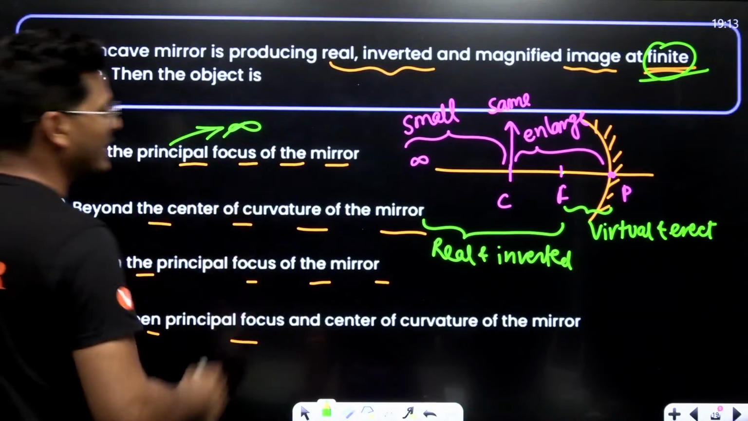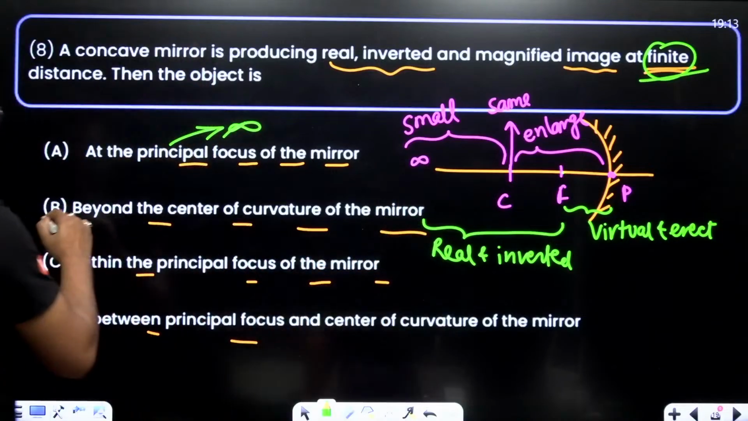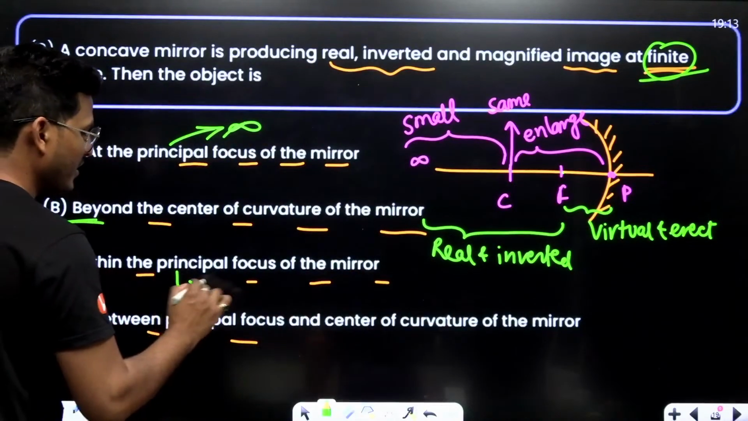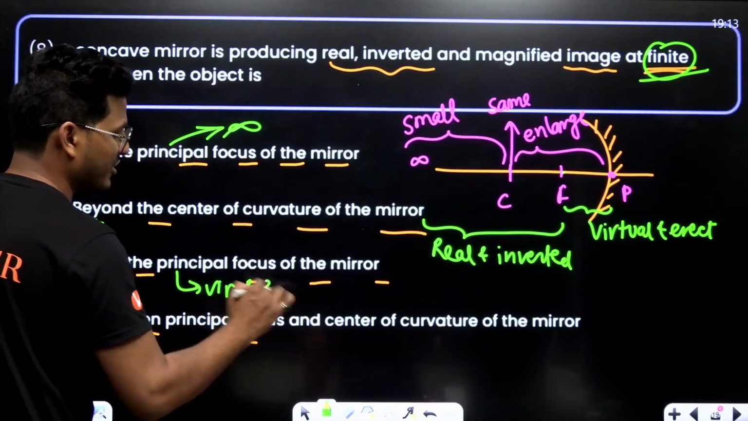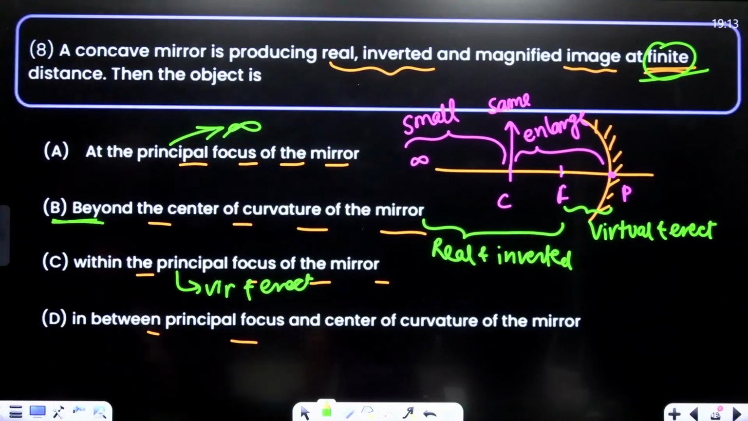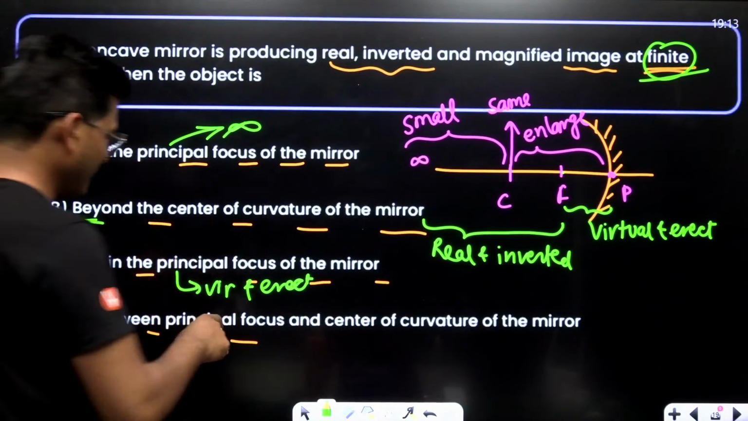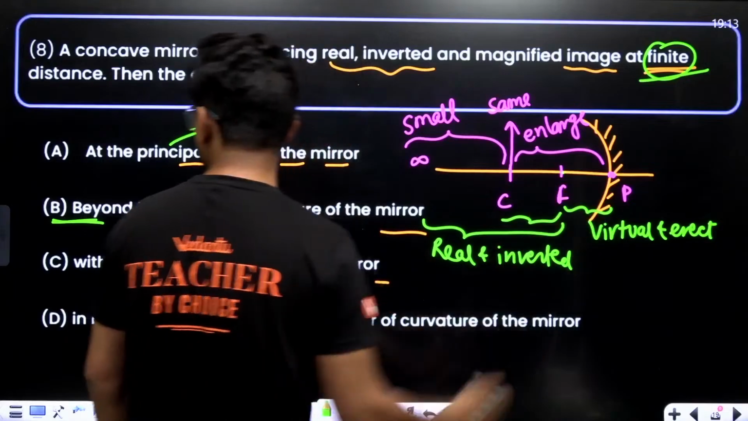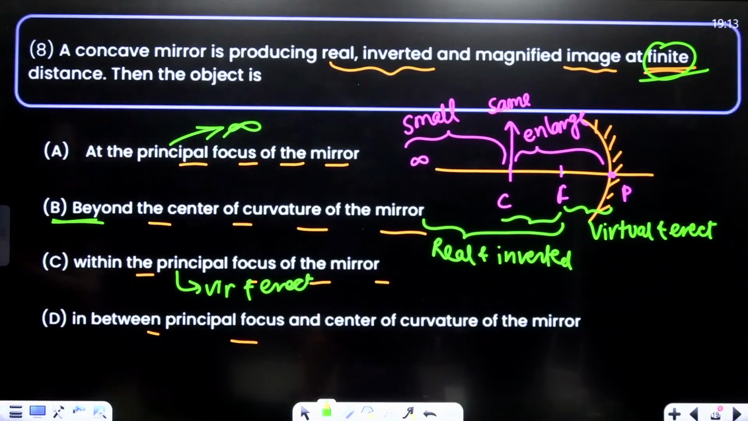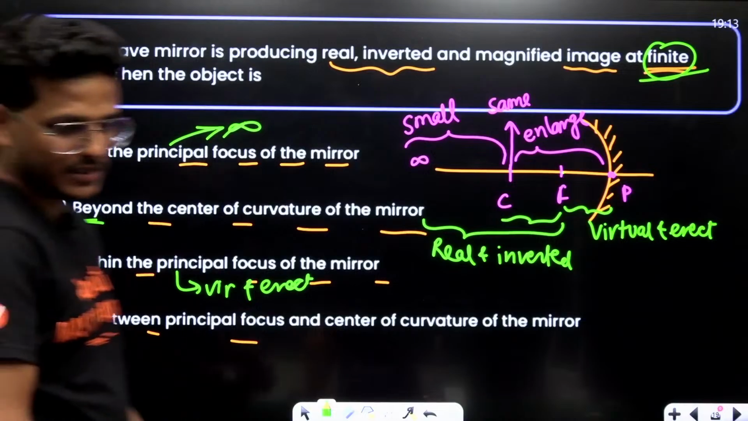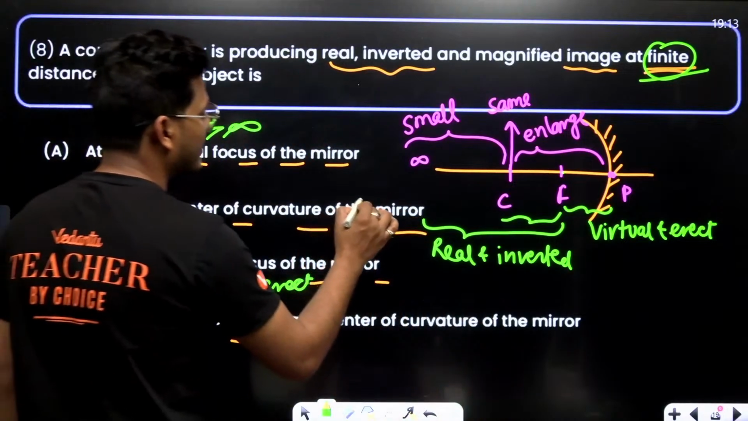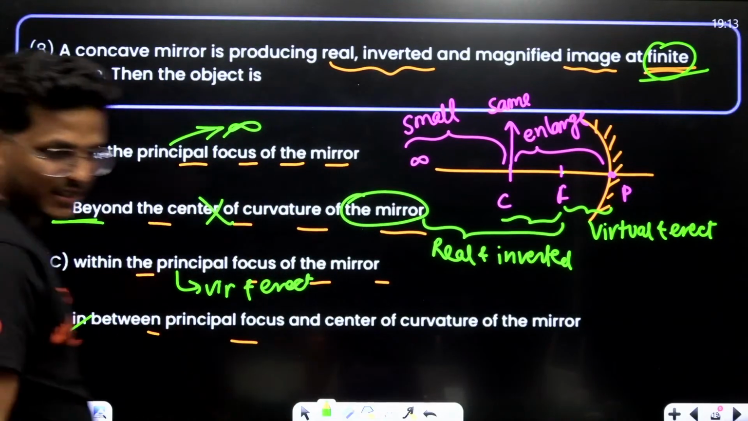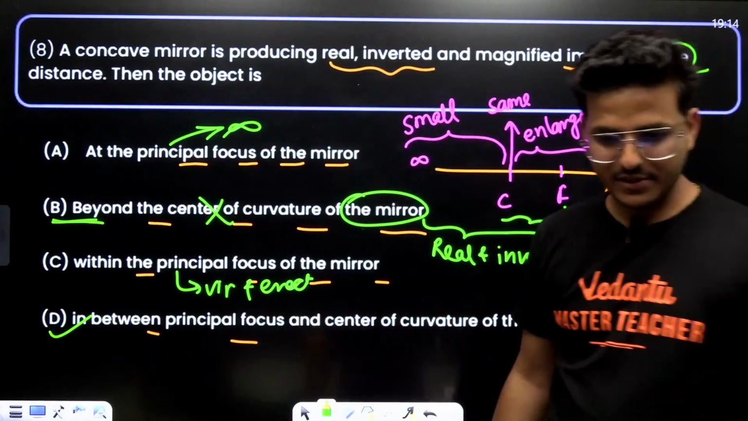Beyond the center of curvature, this one is going good. Within the principal focus of the mirror, it's virtual and erect. Between the principal focus and center of curvature of the mirror, this one is also not correct, just because then it would consider F and P. That's why it's incorrect. D is the correct one.